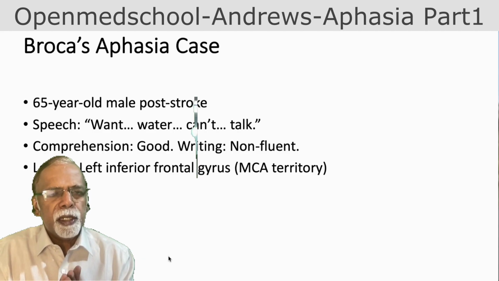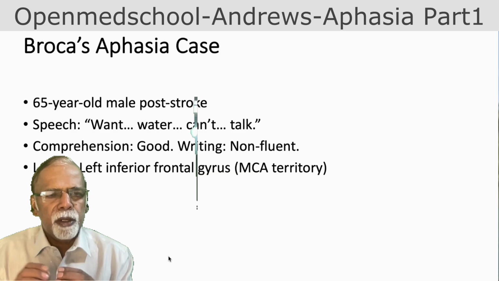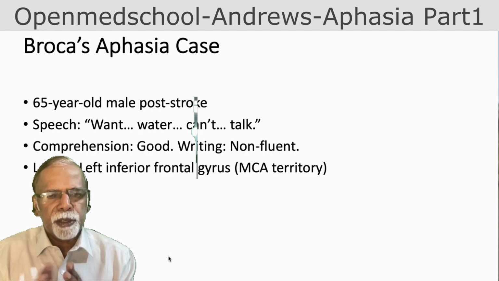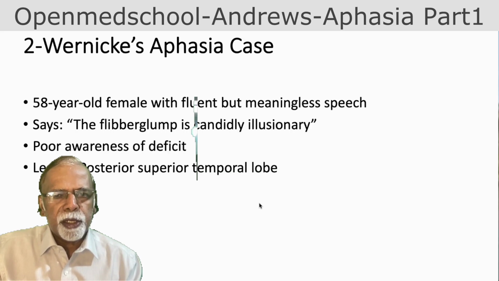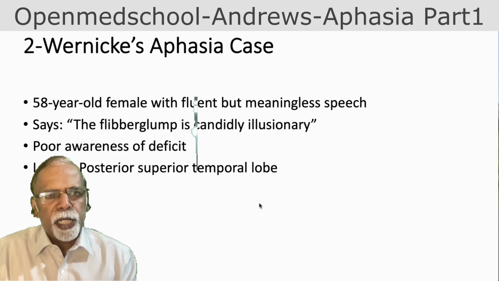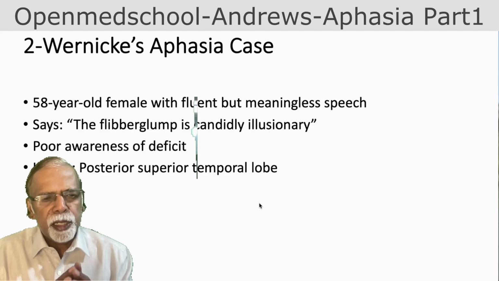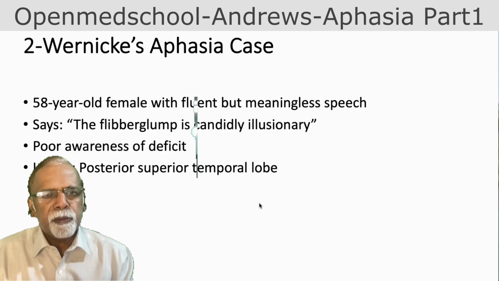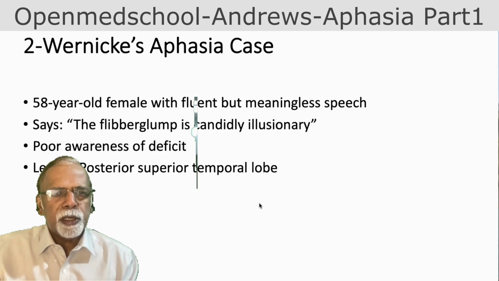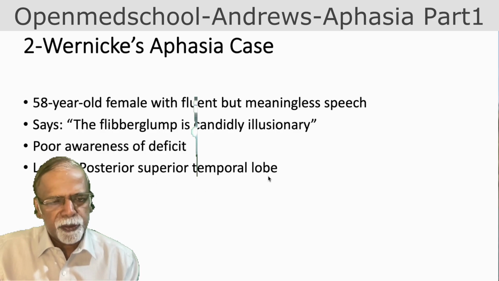In Broca's aphasia, typically the speech is agrammatic, with only nouns and key words, like "I want cup, water," something like that. So they will be able to communicate, and they will have good comprehension. The lesion is in the left inferior frontal gyrus, and the upper division branch of the middle cerebral artery is affected. Whereas in Wernicke's aphasia, the jargon, the patient doesn't understand what they are saying and you can't understand what the patient is telling. The lesion is in the posterior superior temporal gyrus.